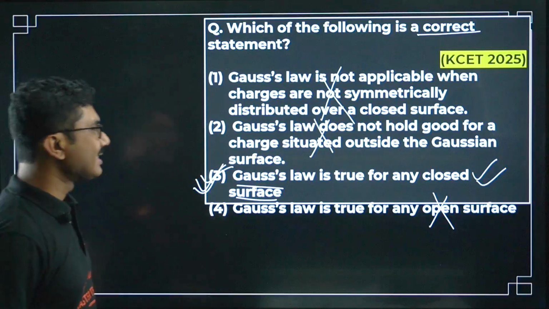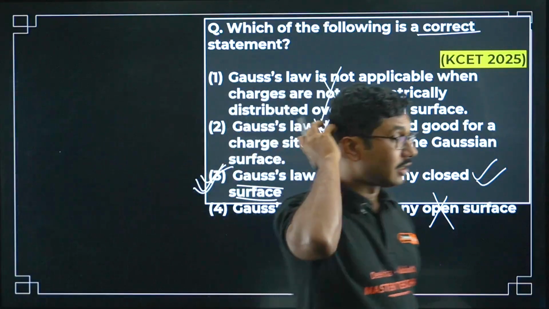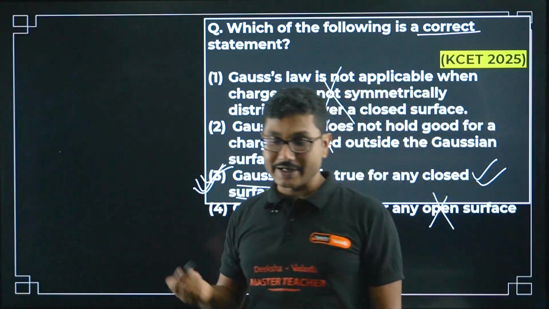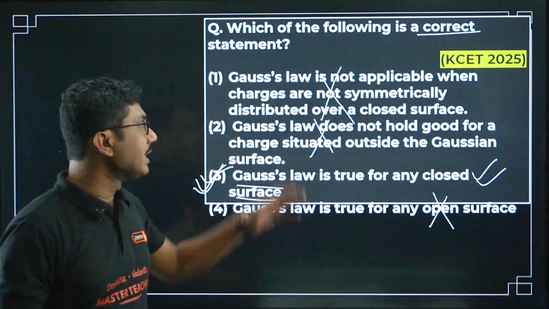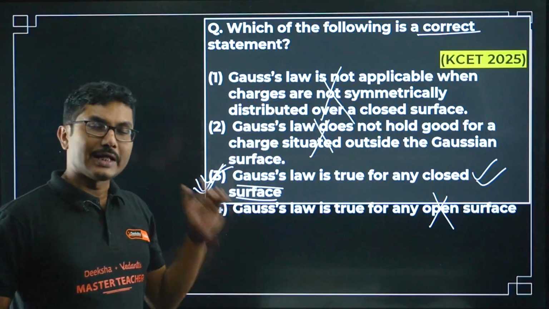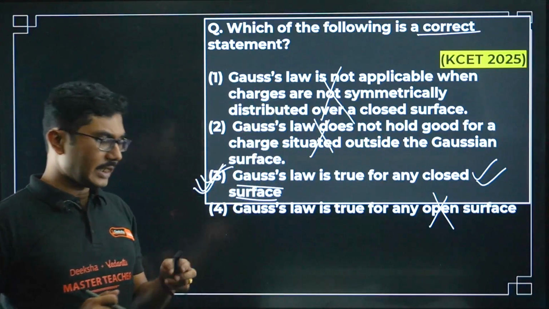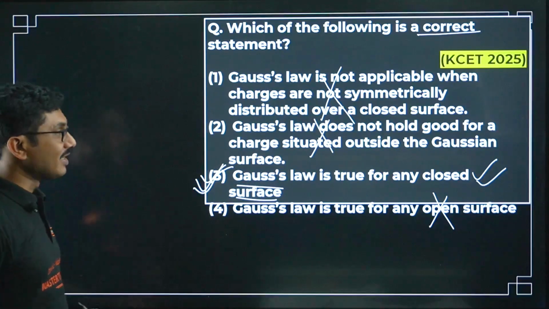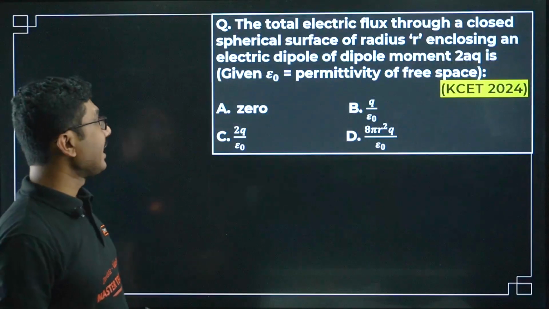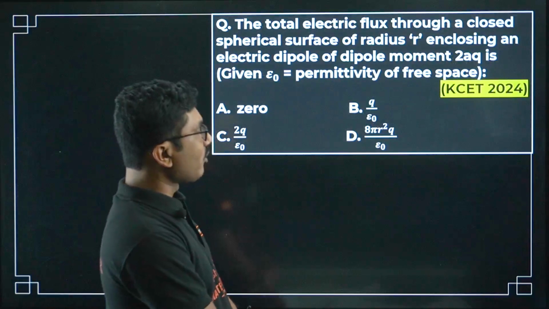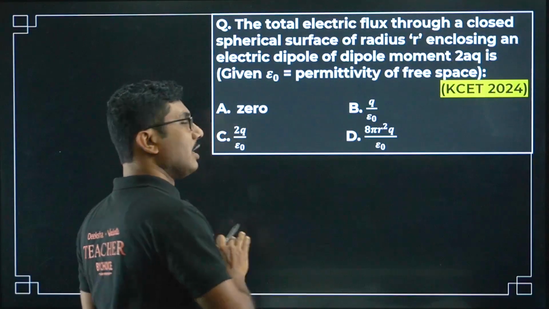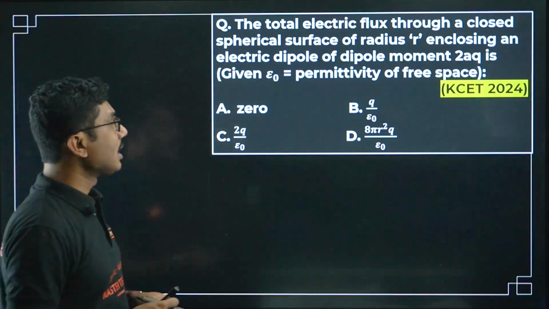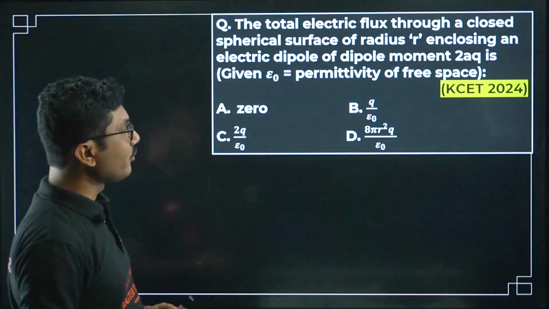While answering such questions, where you have to find the correct statement or the false statement, you have to read all 4 options, then decide. Only one of them is correct, so you have to check them first, then you can decide. Now next question. This is from 2024. So for 2025, all the questions are over. Now let's see a question from 2024.